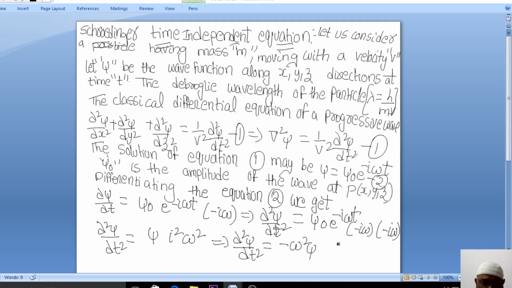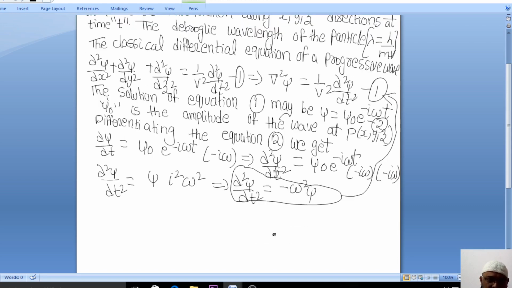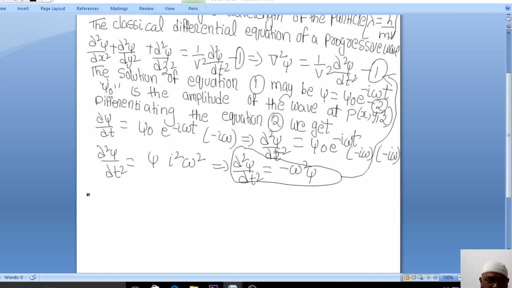So I got the value of dou square psi by dou t square is equal to minus omega square psi. I will substitute this value in equation number 1. I have removed the dou square psi by dou t square factor, and I substitute it in this equation. Clear, everybody? So what will I get? Del square psi is equal to 1 by v square, and instead of dou square psi by dou t square, we write minus omega square psi.